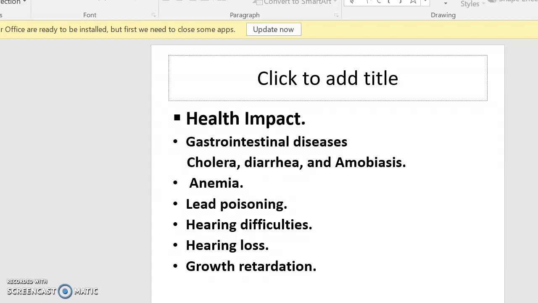Health impact. Gastrointestinal diseases could result from water contamination. Examples of those are cholera, diarrhea, and amoebiasis. We could also get anemia, lead poisoning, hearing difficulties, hearing loss, and growth retardation, especially in children.